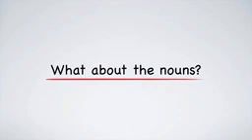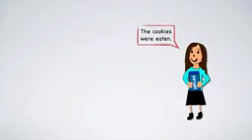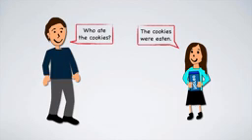So, that's what we do with the verb. But wait a minute. What about the nouns? Before we consider what to do with the nouns, let's review the example. The cookies were eaten. Who ate the cookies?